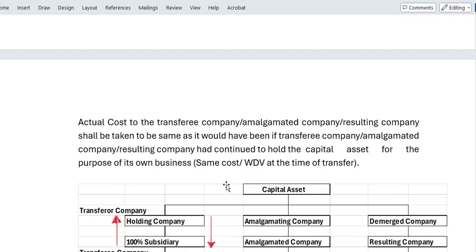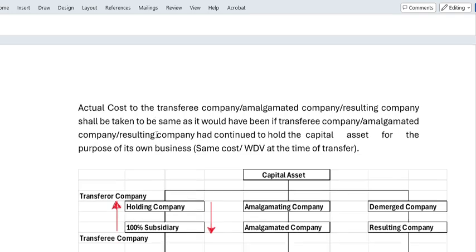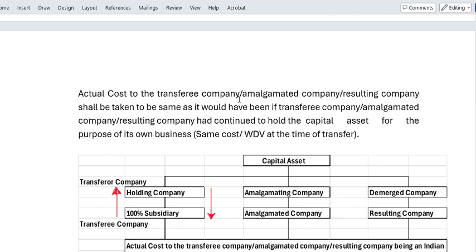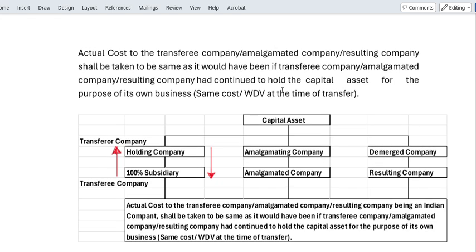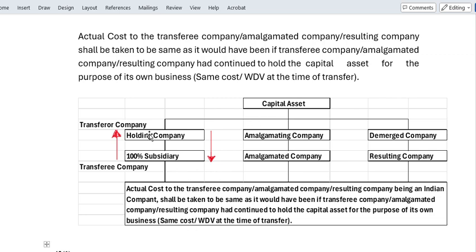say in this fashion: actual cost to the transferee company, amalgamated company or resulting company shall be taken to be the same as it would have been if the transferee company, amalgamated company or the resulting company had continued to hold the capital asset for the purpose of its own business. So the same cost, or the WDV at the time of transfer. I will explain it. Now let us consider the case.